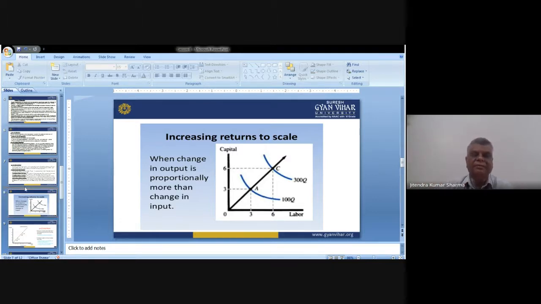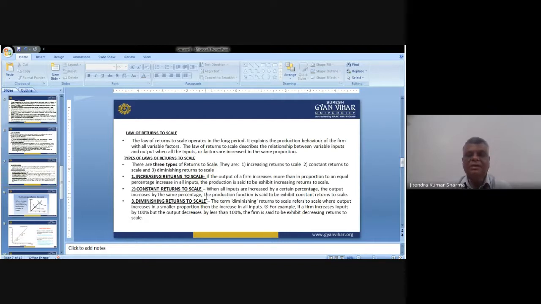Then the second one, constant return to scale. When all inputs are increased by a certain percentage, it means whatever inputs we have, we are increasing them by a certain percentage, the output increases by the same percentage. It means when we increase the input by 10%, we'll have the same 10% impact on the output.